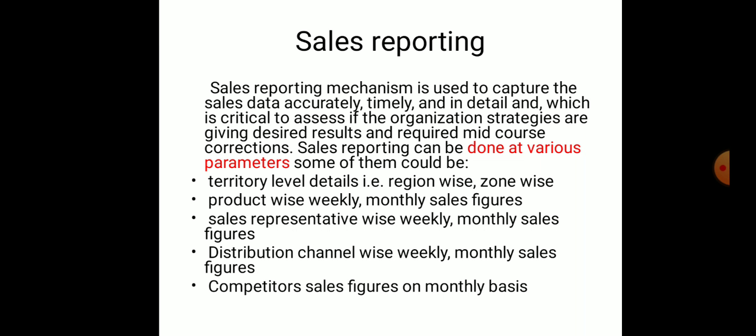Then distribution channel reporting is also required on a weekly basis, showing how many product quantities are sold by a particular distributor in a particular territory. There can also be a complete sales figure on a monthly basis. The company may be interested in knowing that these many products are sold by the company in a month, but how many products of their competitor are sold in the same month. This is also one of the points of discussion. The company will be motivated if they have sold more quantities as compared to their competitors.